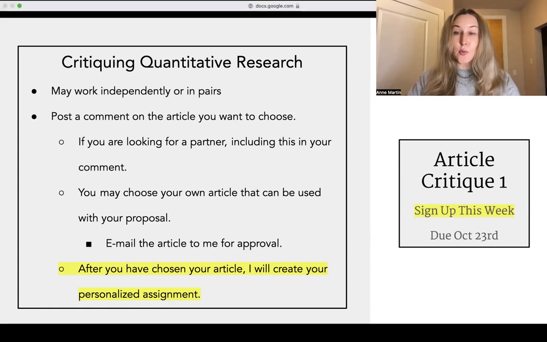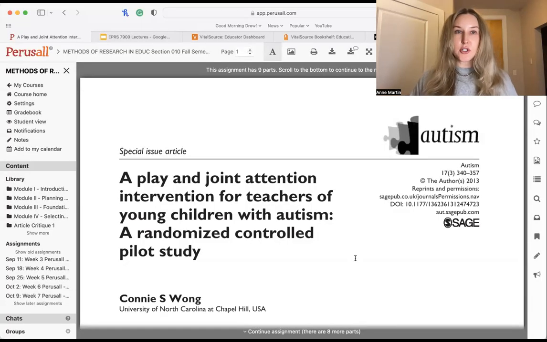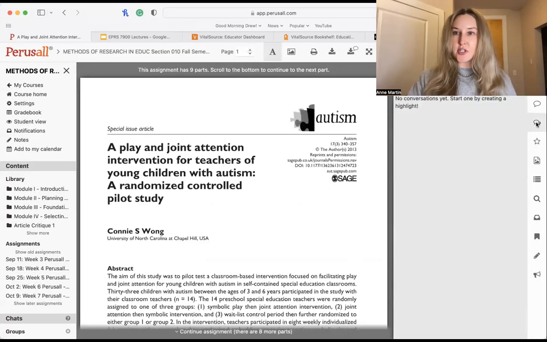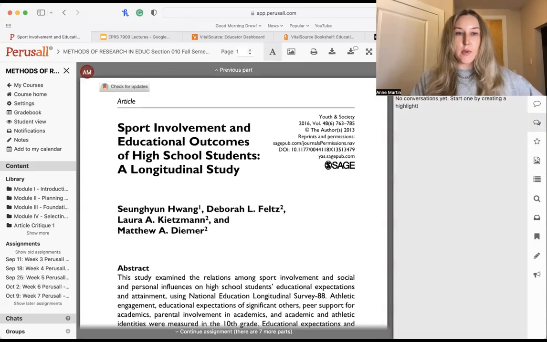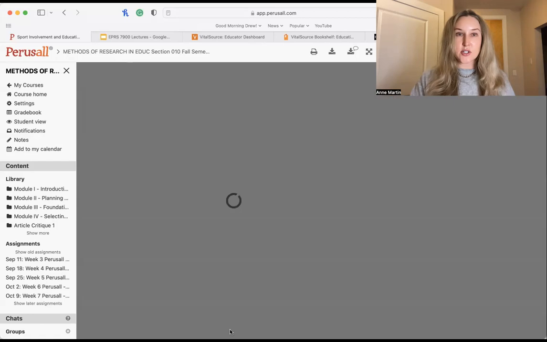So let's go to Perusall real quick so I can show you the choices. Okay, so when you click on the assignment, this is what you will see, and you can open up this tab here so you can see all the conversations. That way, especially if you're looking for a partner, you can see if anyone else is here. When you are looking through these, there are 9 choices. Just click at the bottom. You can read the title of the articles and the abstract to see if it's of interest to you.